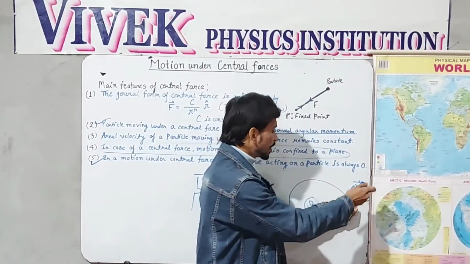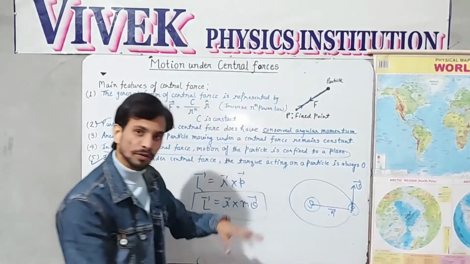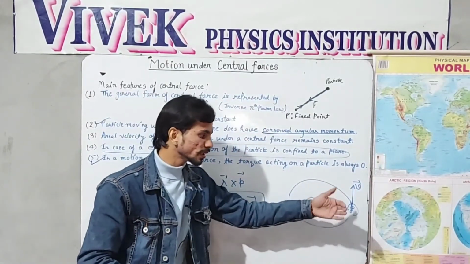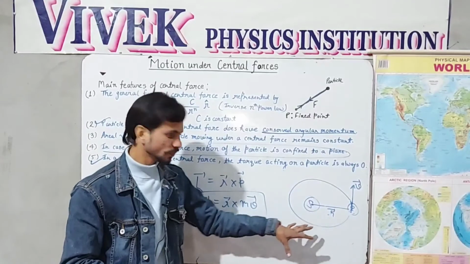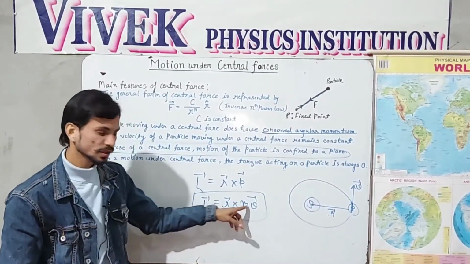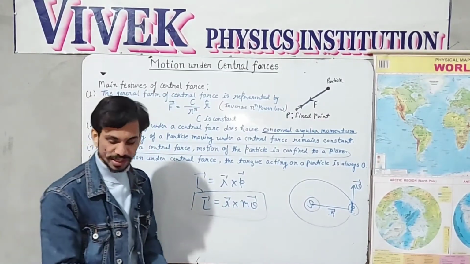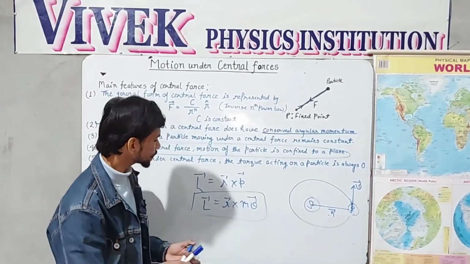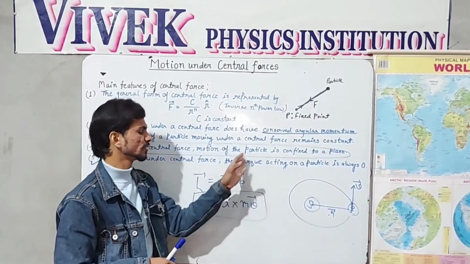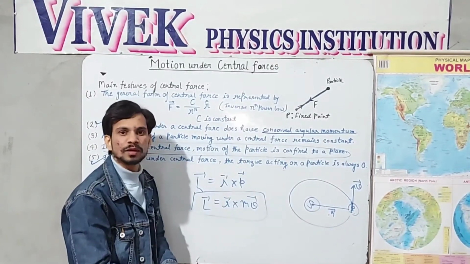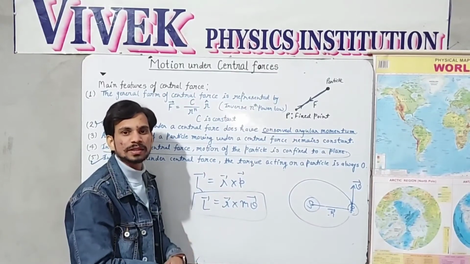In order for the angular momentum to remain perpendicular always, this quantity should be the same. What exactly is the meaning of this? We have to prove that the plane is always confined under the central force on a particle.